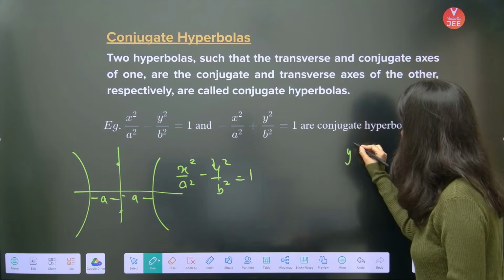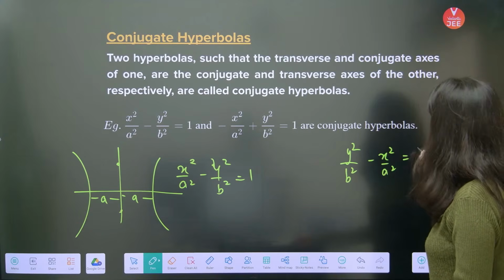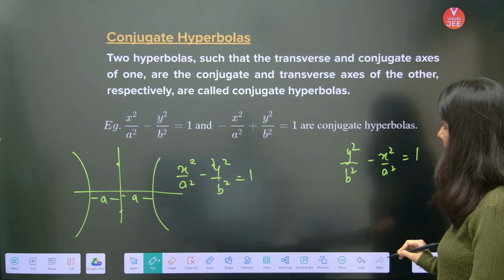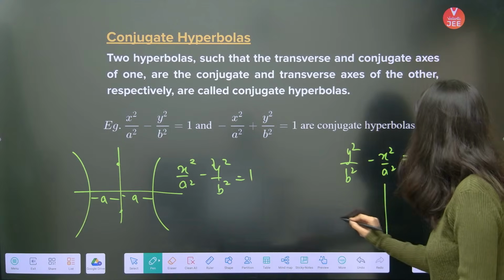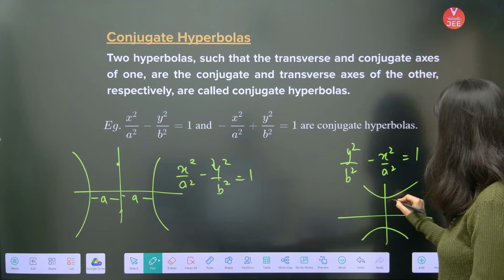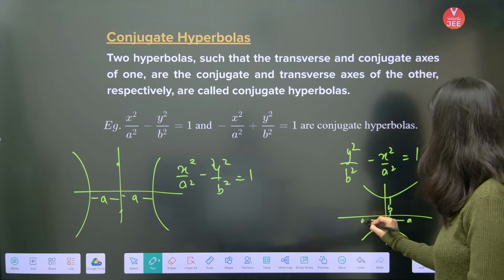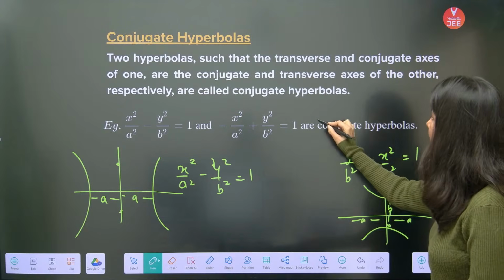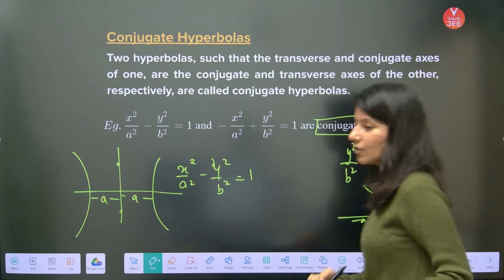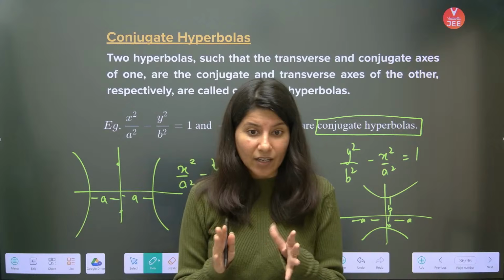So this is y square by B square minus x square by A square equals 1. So this is going to become a hyperbola which intersects the y-axis. Now this length is B, this length is also B, this length is A. Basically the lengths should be the same. So we call it a conjugate hyperbola. So sometimes in a question, and now understand.